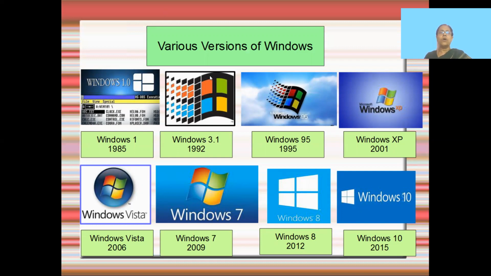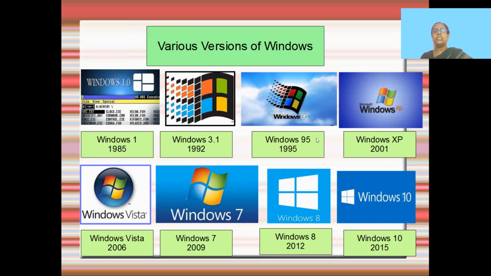The Windows icon or a star would look like this. Then in the year 1995, you had Windows 95. And it upgraded to another version called Windows XP Microsoft. You can see the word Microsoft written everywhere because this was developed by Microsoft. So Microsoft Windows XP. This version was developed in the year 2001.